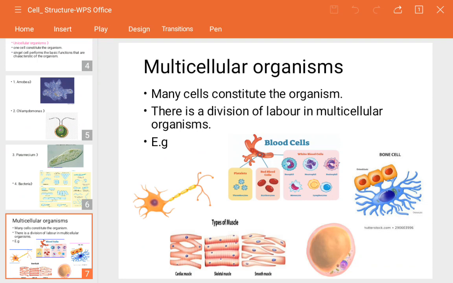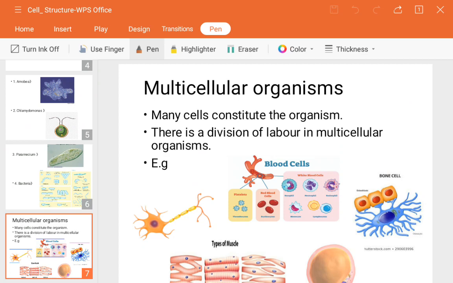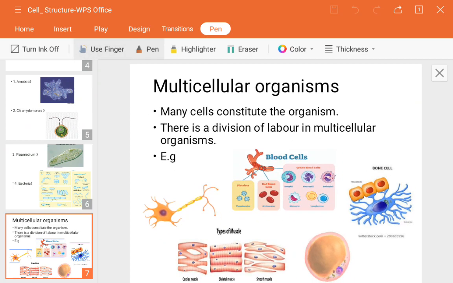According to the examples you can understand how they work. In the first image you can see a nerve cell. Nerve cells are present in our brain. It helps in conducting signals and taking decisions.